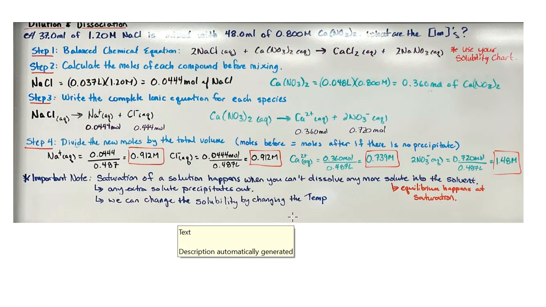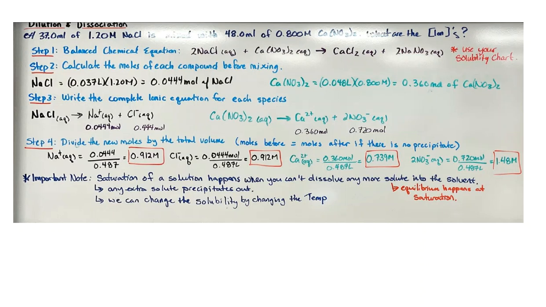The other thing we need to be able to do is figure out the moles, or the molarity, the concentration of individual ions. Here, I know it's a little bit hard to see with the glare, but I have 37 milliliters of 1.2 molar sodium chloride, mixed with 48.0 milliliters of 0.8 molar calcium nitrate. I want to know what the ion concentrations are. So there are a couple of steps here. First, write a balanced chemical equation, and make sure you have your solubility chart next to you.